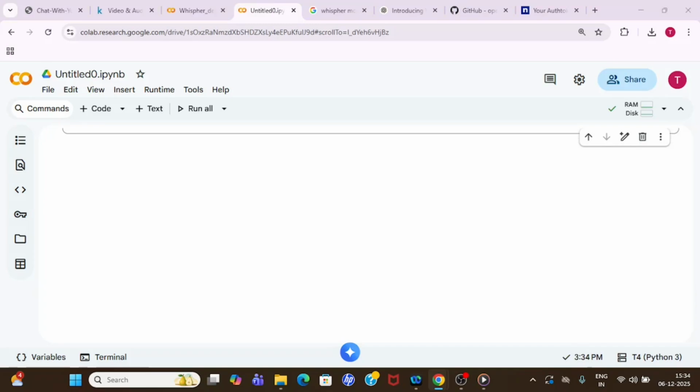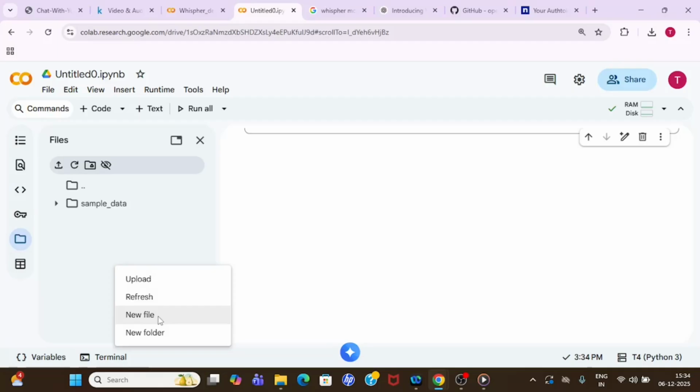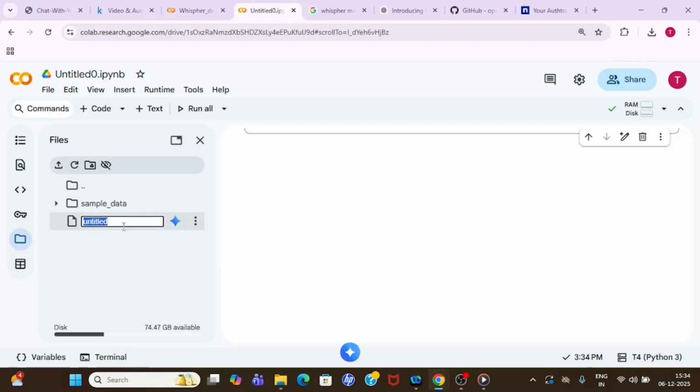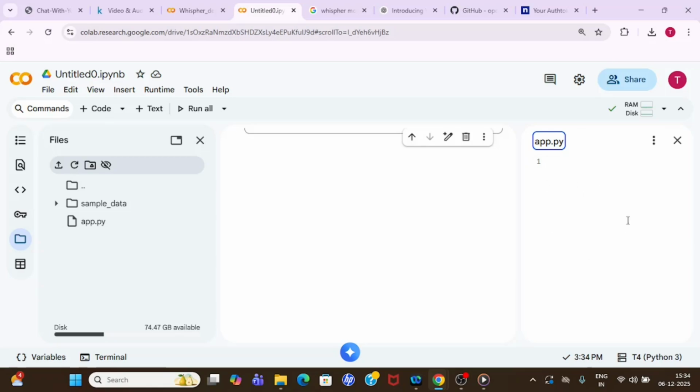Now I'm going to take a new file, so that I can run that file from Uvicorn. So go to your file option over here and click on new file. It will give you the option. I'm going to give the name app.py, since it's a Python file. Just press enter and then double click. Then you will get the option to write to that file, right? So once you get this option, I have already written the code over here.